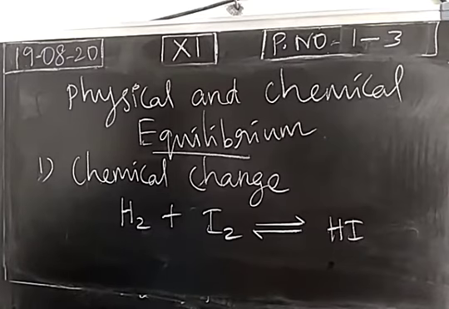So physical change is merely a physical transformation. Chemical change is nothing but a chemical reaction, mostly permanent in nature. In some cases, chemical reactions are reversible also. Example, formation of hydrogen iodide, or dissociation of phosphorus pentachloride, or formation of ammonia. So we have reversible chemical changes also, right?